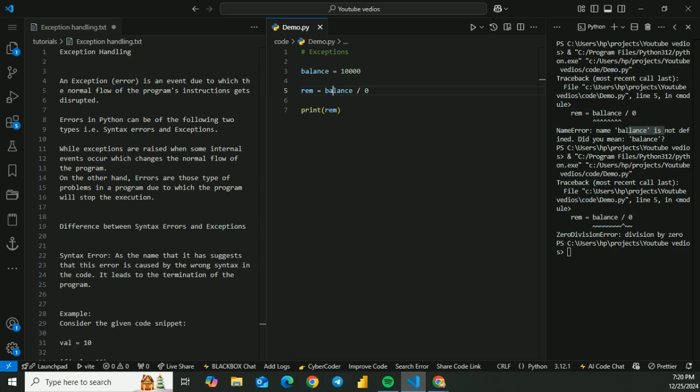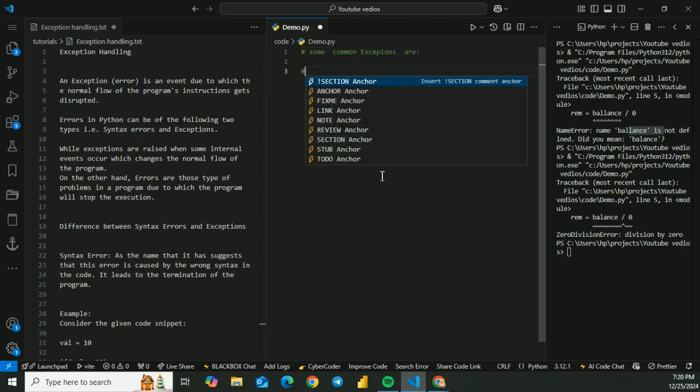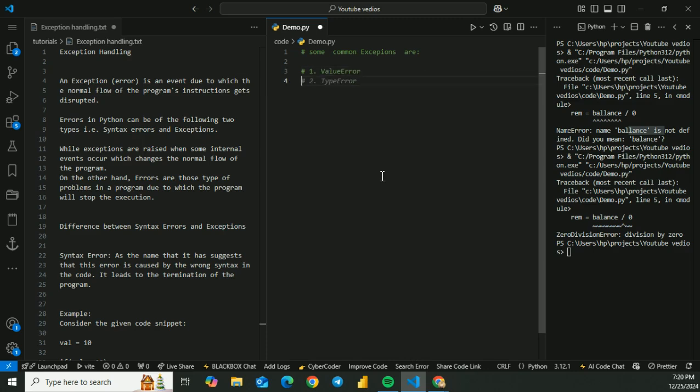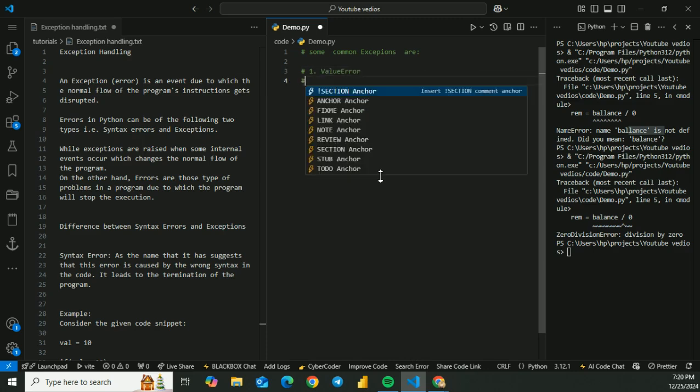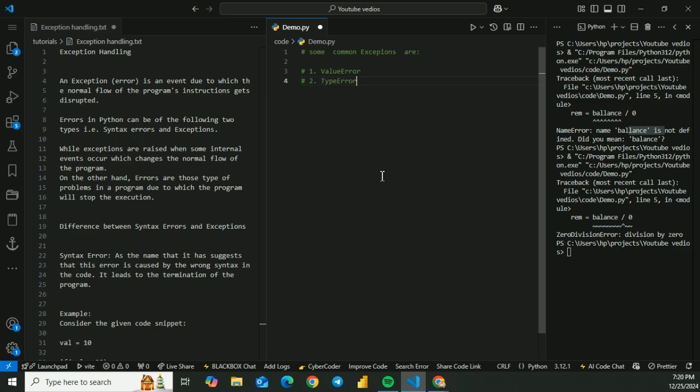Some common exceptions are ZeroDivisionError. Let me also write it for you. Some common exceptions are, first, the value error. The second one is type error.